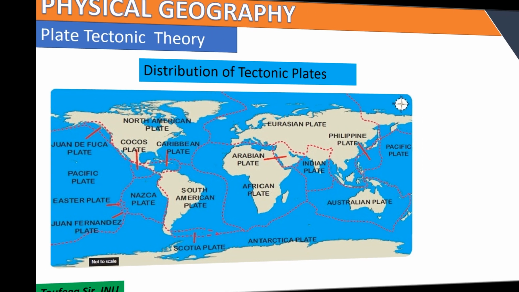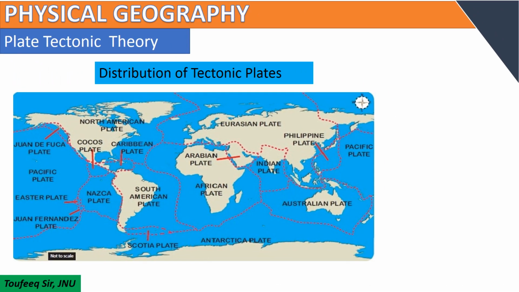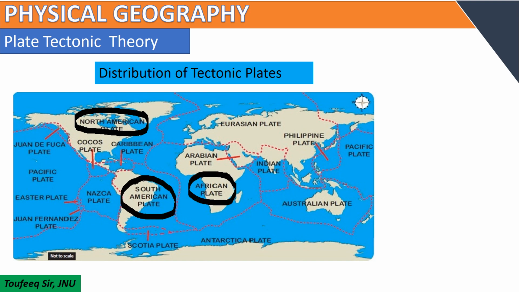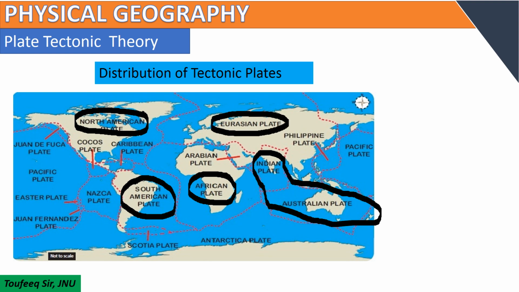The distribution of tectonic plates we can understand with the help of this map. We can see this is the North American plate and the second one is the South American plate, African plate, and the Indo-Australian plate. You can see this is the Indo-Australian plate, and this is the major Eurasian plate and the Pacific plate. So these are the major plates, and the last one is the Antarctica plate.